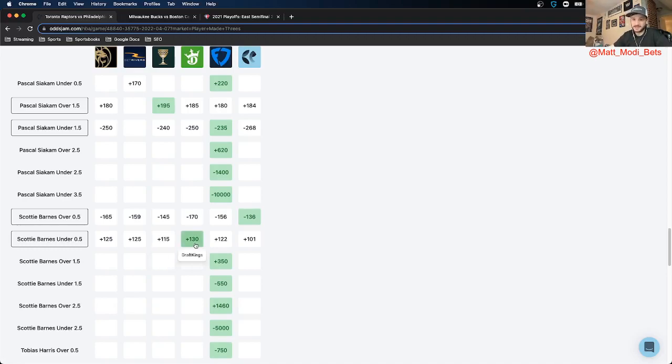Whereas DraftKings, the sportsbook that has the most favorable odds for us, has it at plus 130. But every other book has it closer to that than plus 101. Two at plus 125, one at plus 122, and then plus 115 kind of in the middle. So this, to me, doesn't feel like a true positive expected value bet, so I wouldn't recommend anybody placing this bet.